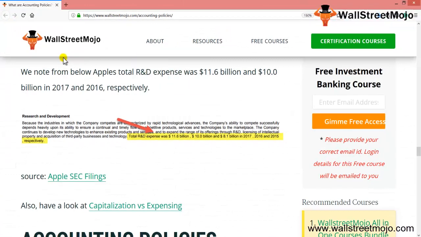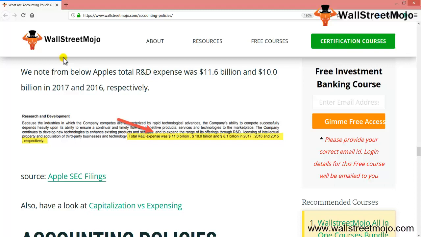Now we will see that the total R&D expense was 11.6 billion, 10 billion and 8.1 billion in 2017, 2016 and 2015 respectively. So what we note is Apple's R&D expenditure was these particular amounts. This is from the notes of Apple's company.